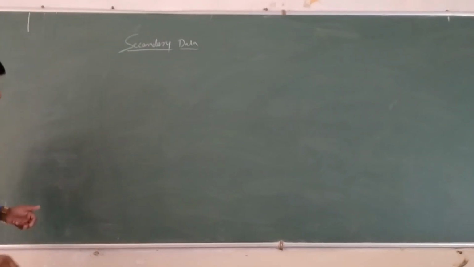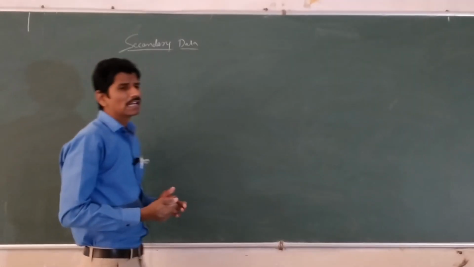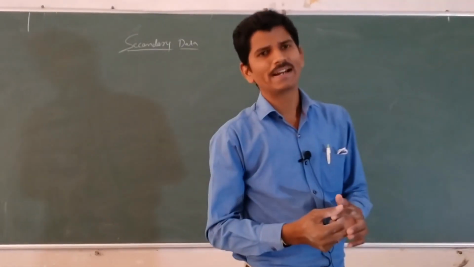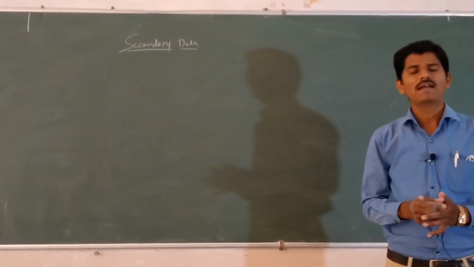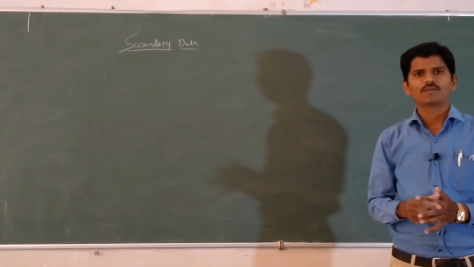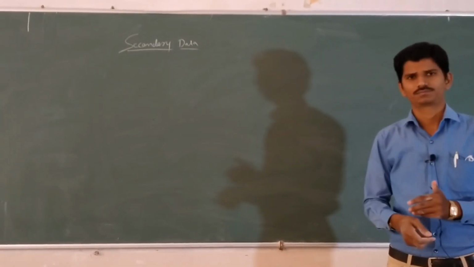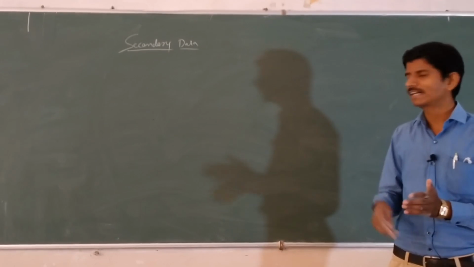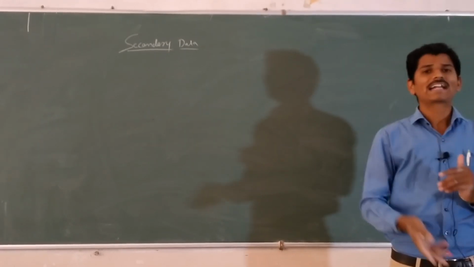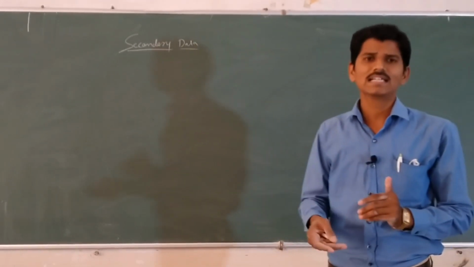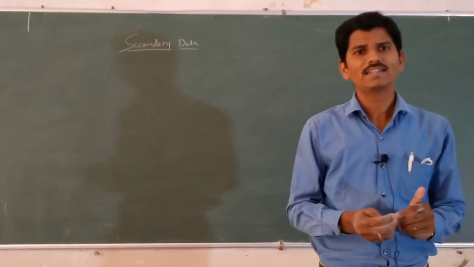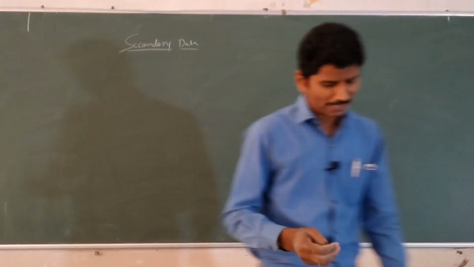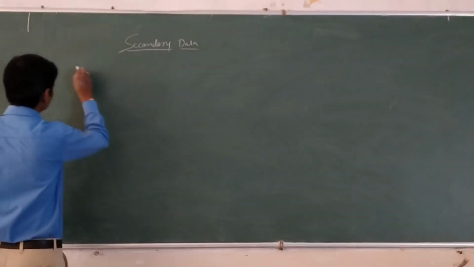Primary data is where the investigator collects the data by personal observation, directly from the field. Here what is the secondary data? The secondary data is the data